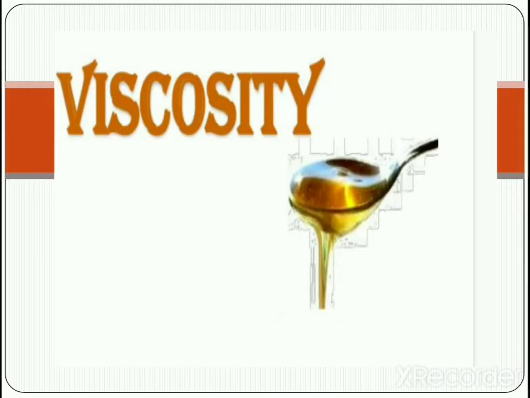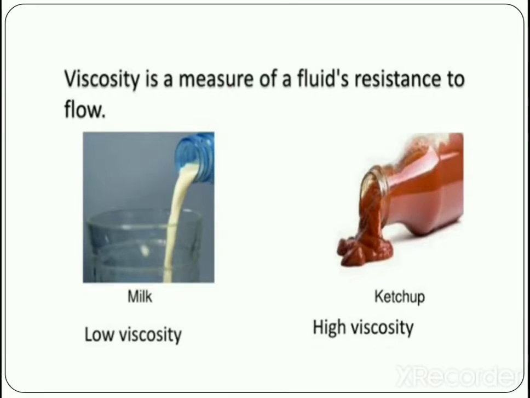In this video, we are going to study what is viscosity and the related terms regarding viscosity. We know that honey, glycerine or ketchup take more time to flow on a surface than that of water, milk and kerosene. That is, honey, glycerine or ketchup are more viscous than water, kerosene and milk. In other words, glycerine, honey or ketchup are less mobile, hence more viscous, and milk, water, kerosene are more mobile, hence less viscous. So viscosity is a measure of fluid resistance to flow.